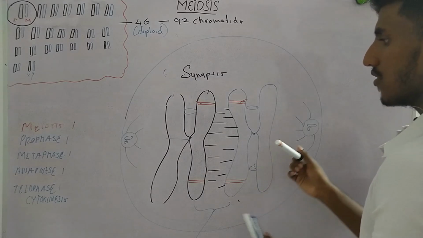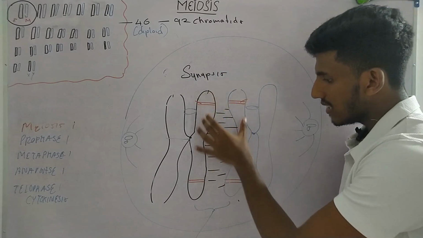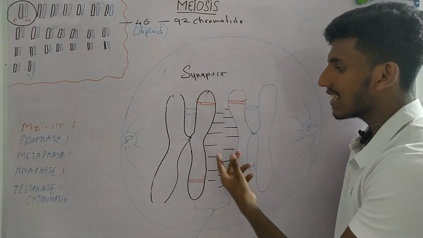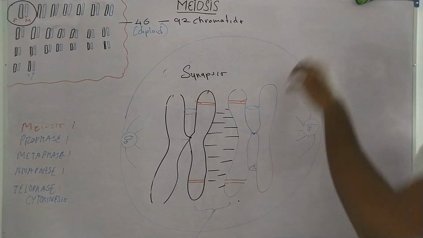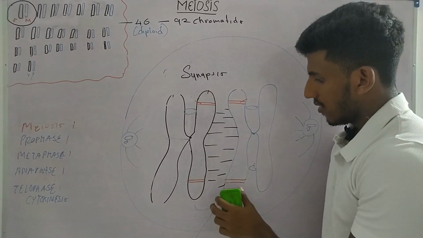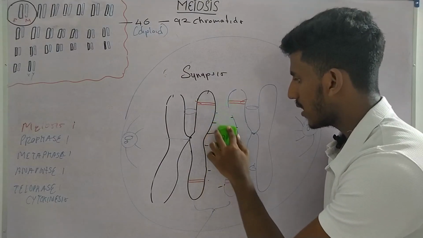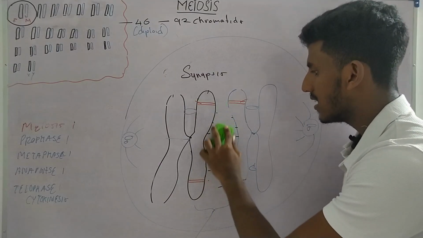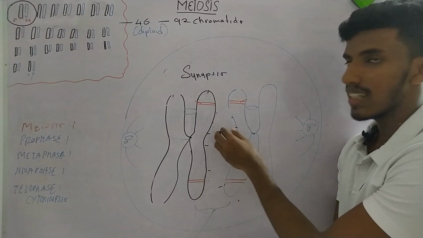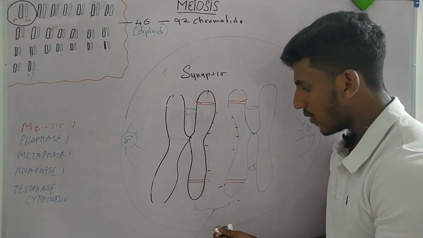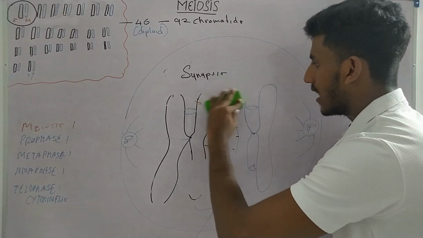Now what happens after this synaptonemal complex is formed is, these two non-sister chromatids start exchanging their DNA material. Now how are they going to do this? Let's see. For now I am erasing this synaptonemal complex, but it is present between the chromosomes. It is the protein complex that is holding these two chromosomes together. Now what happens is, they start crossing over.